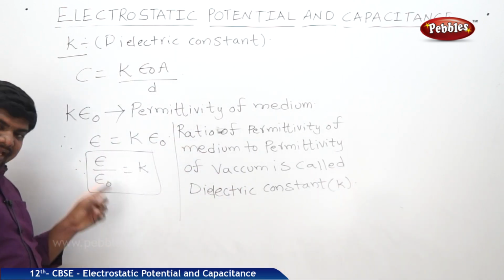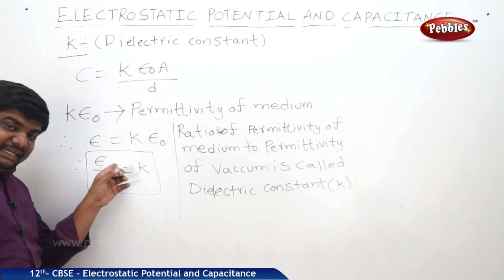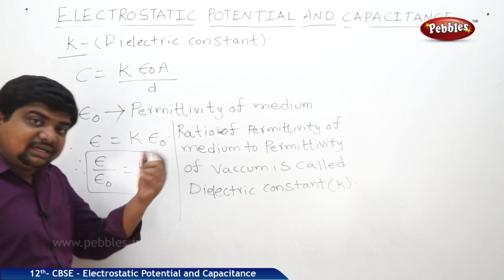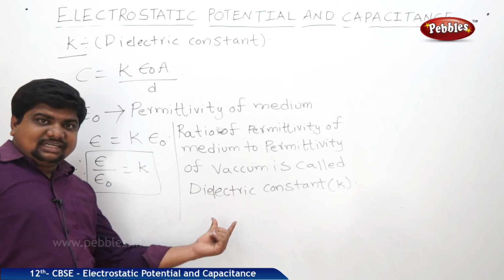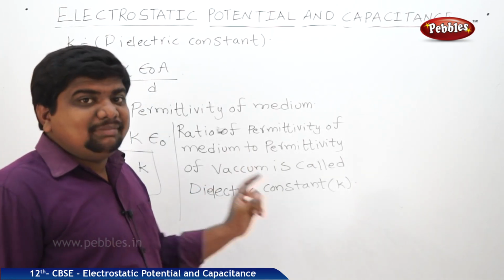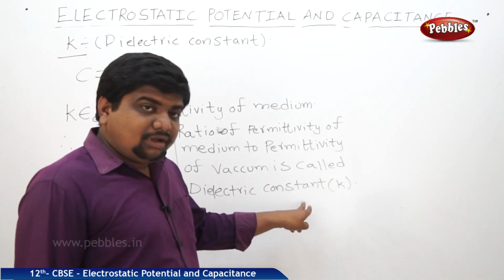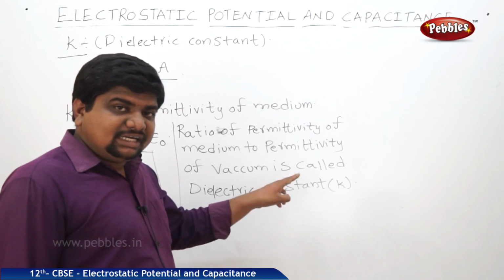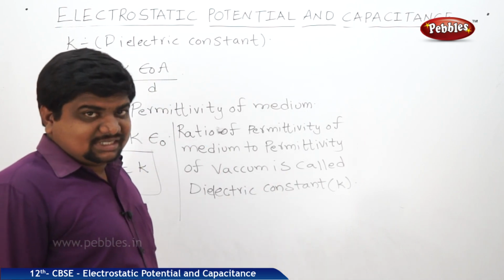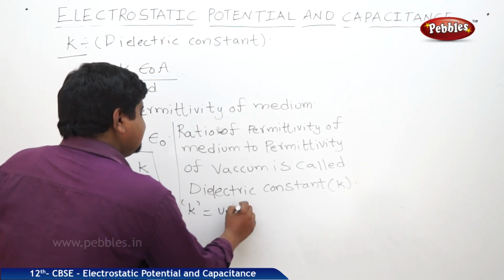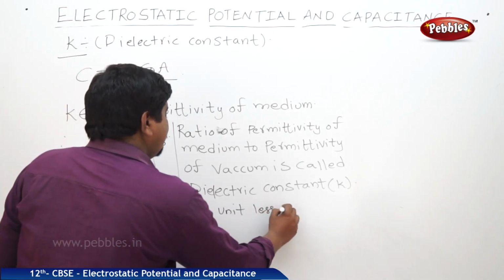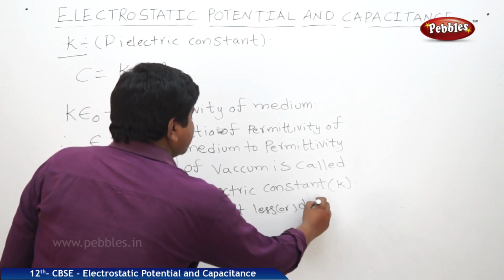K is equal to epsilon by epsilon naught. Permittivity by permittivity, units and dimensions also cancel out. That's why dielectric constant is a unitless or dimensionless physical quantity. So K is unitless or dimensionless.